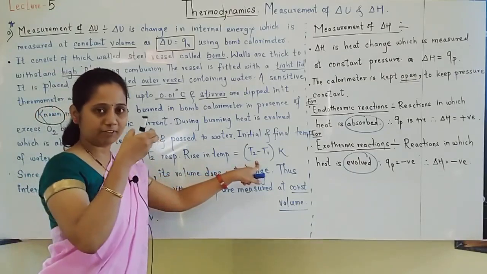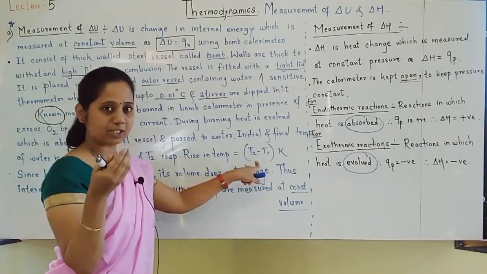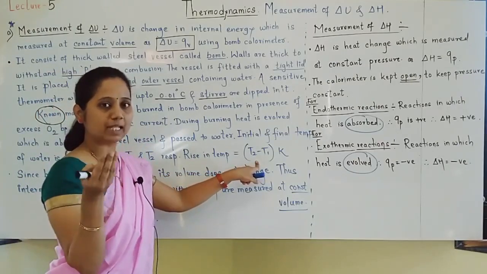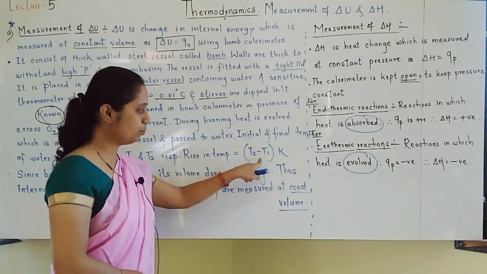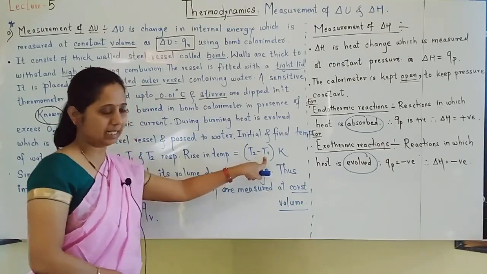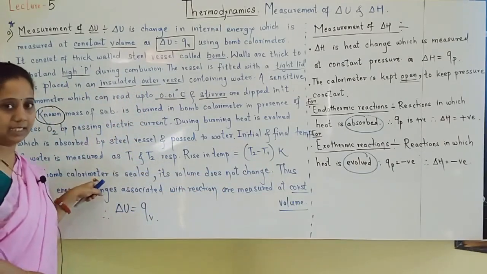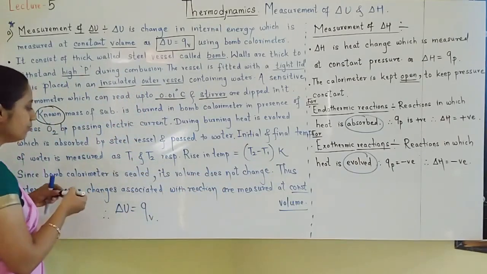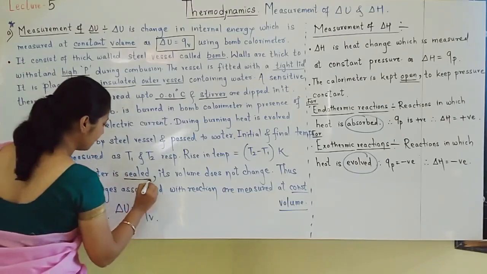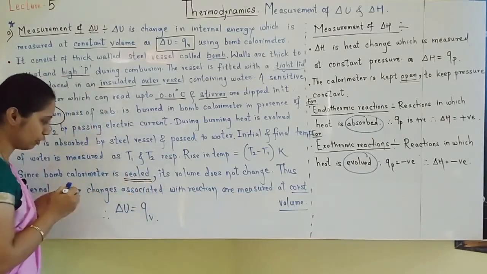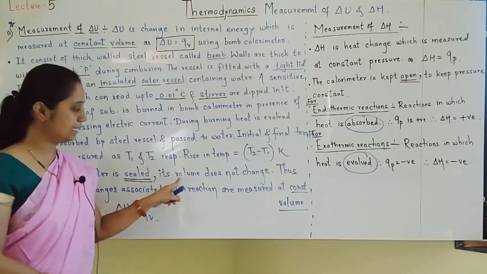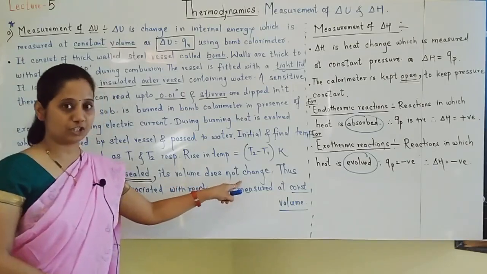As water will be absorbing heat, temperature T2 will be more than T1. So T2 minus T1 is the change in temperature. Since the bomb calorimeter is sealed, whatever bomb calorimeter diagram we have seen is a sealed bomb calorimeter, meaning its volume does not change.